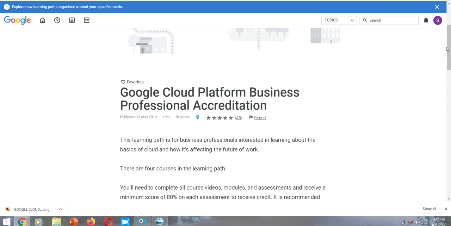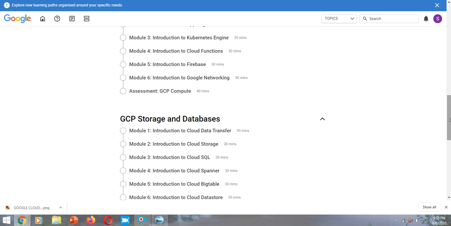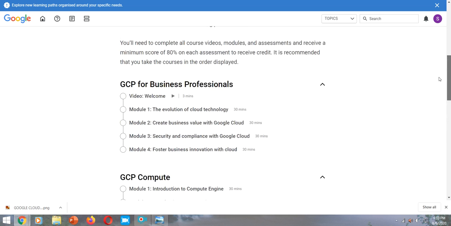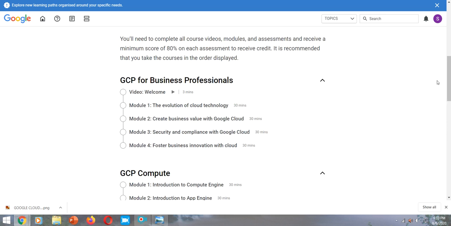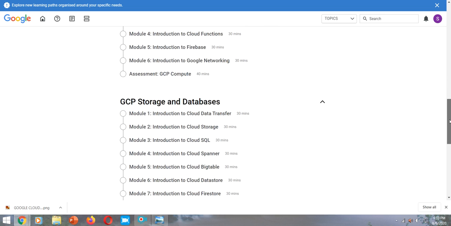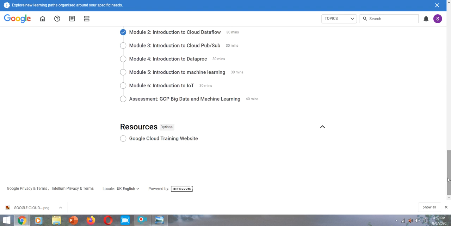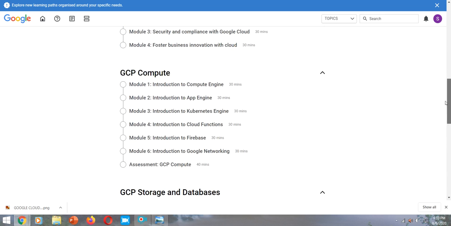I will give the link in the description, and by that link you will reach the Google Cloud Platform. You first sign up or sign in, and then after signing in you will reach this particular platform and you will see different types of modules. First you will have to complete the GCP Google Cloud Platform for business professionals module, and then GCP compute, and then GCP storage and database. Step by step you will complete all the modules, and at the end you will complete the assignment of every single module.